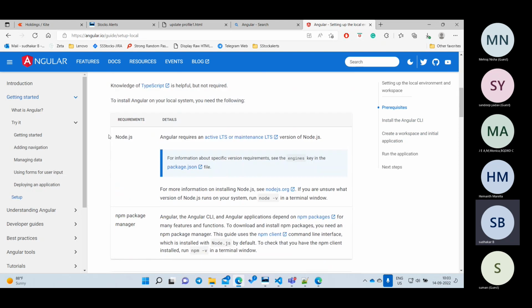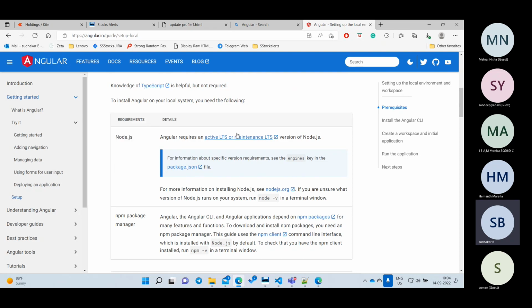What is the first requirement? Node.js. Node.js is nothing but a backend, and that is also developed by Google, and usually we use it for the backend. If you want to run our Angular project, we need Node.js. Even if you are going for React or any other place, Node.js is required. So definitely we need to install Node.js.